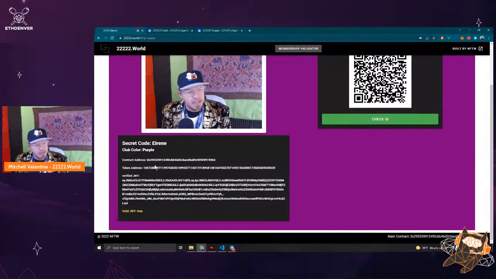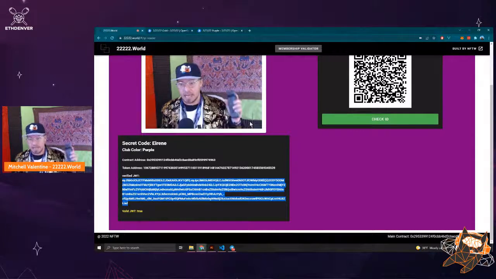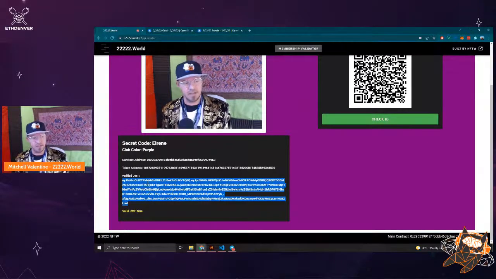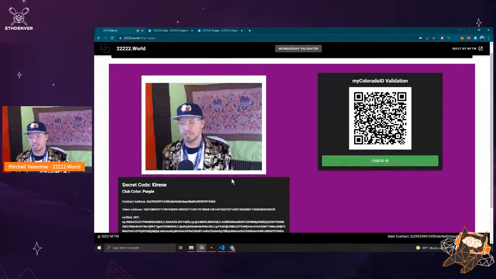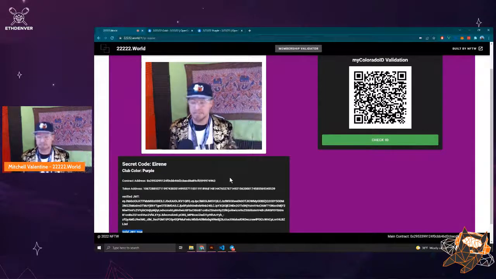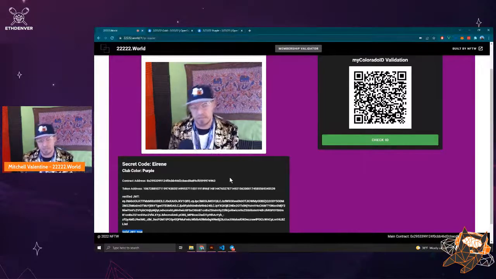true. So it takes in the token address, the contract address, and then it actually grabs that JWT that was generated by my phone signing. This is a unique JWT that expires after, I think, 12 hours, and it's only valid while I actually own the JWT. So there's a validation check that goes on with Lit, and this comes back and says, boom, yeah, that's true. This person actually has the JWT. So we've now validated that this person owns this NFT. And from that point, you can do all kinds of fun and cool things.